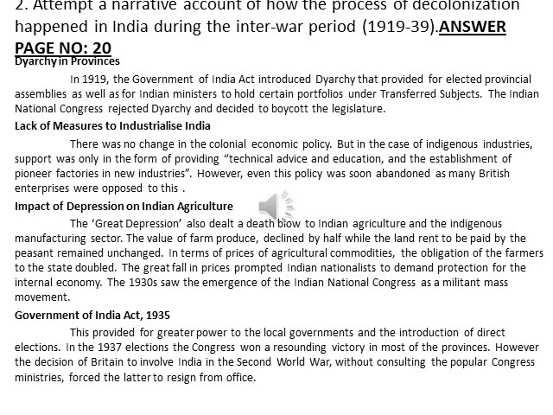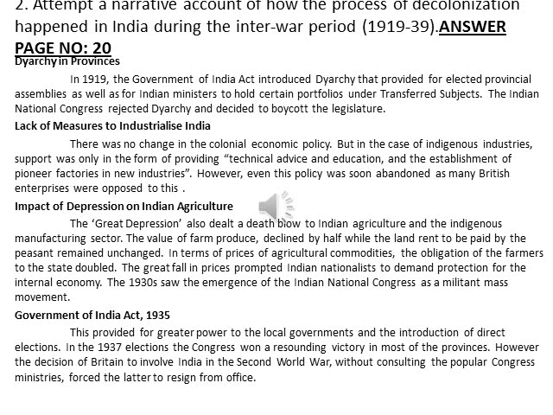Up to boycott the legislature. From 'In 1919, the Government of India Act' to the last point of that paragraph. Then second heading, lack of measures to industrialize India. In that, the third line, after that comma, 'there was no change in', from that to the end of that paragraph fully. No need to mark the first two lines in that paragraph. From the third line, 'there was', to that fully.